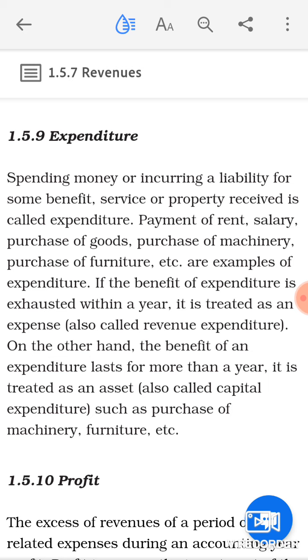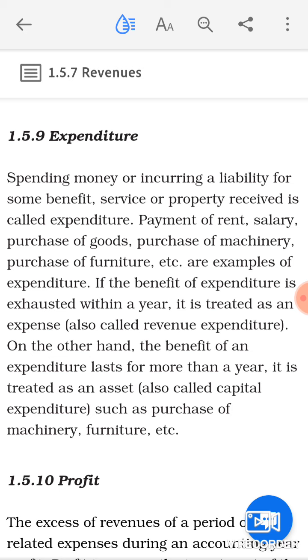Clear. And if you are getting the benefit of that expenditure for more than one accounting period, then it will be called a capital expenditure. And if you are going to get the benefit of the same within one accounting period, then it will be called a revenue expenditure. So expenditures may be of two kinds. One, capital expenditure. It means if you are going to get the benefit of that expenditure for more than one accounting period, then you can call it capital expenditure.